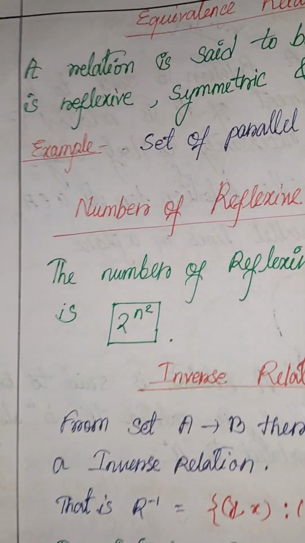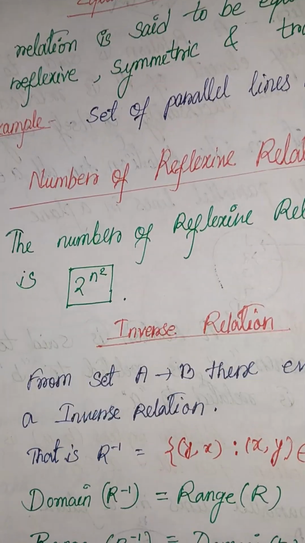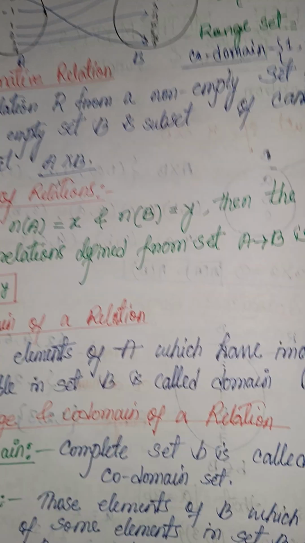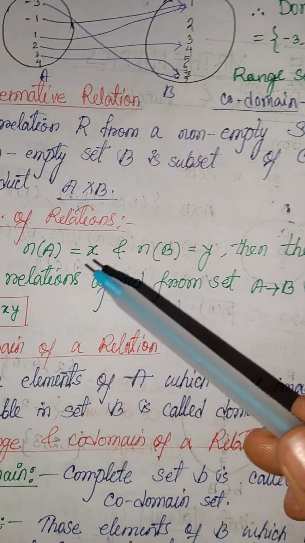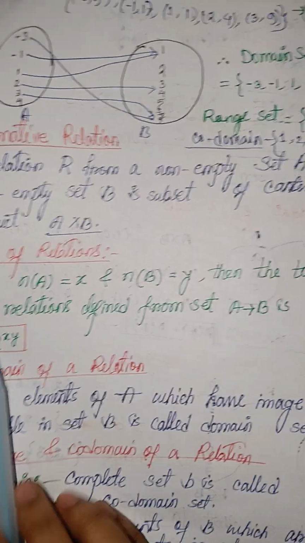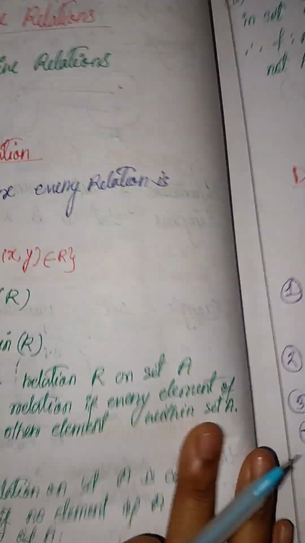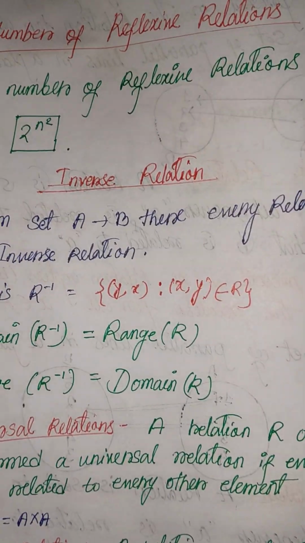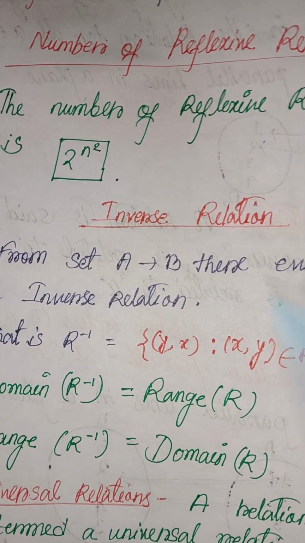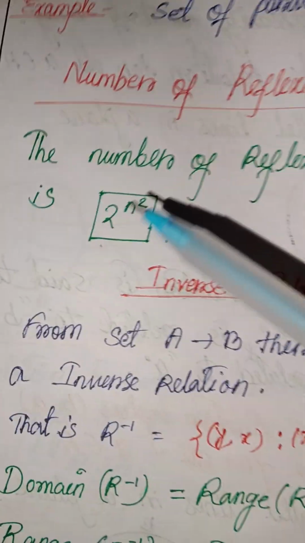Next, the number of reflexive relations. This is a very important formula. The number of reflexive relations is 2 to the power n squared minus n. Yesterday in my Part 1 session I told you a formula for the number of relations: if n(A) = x and n(B) = y, then the total number of relations would be 2 to the power xy. Today the thing is reflexive relations, the number of reflexive relations, which is 2 to the power n squared minus n.